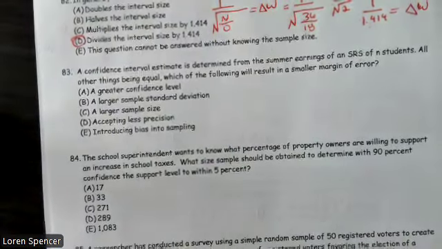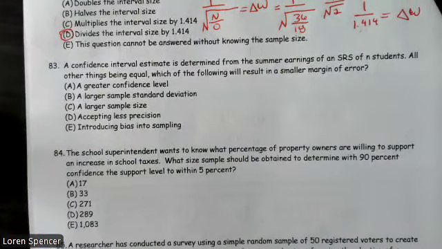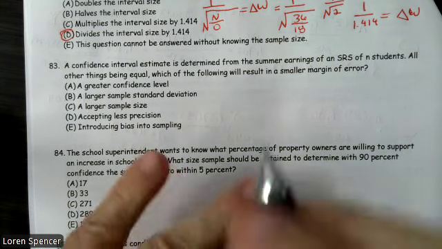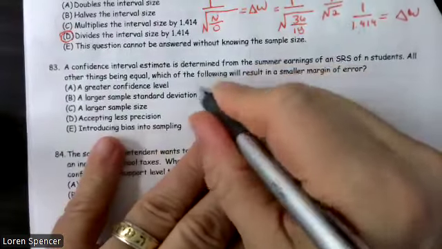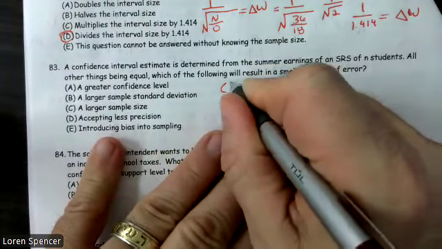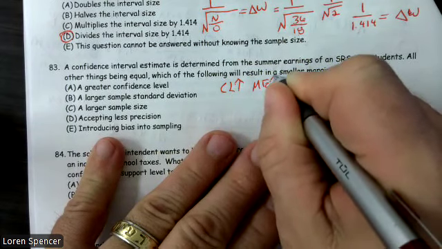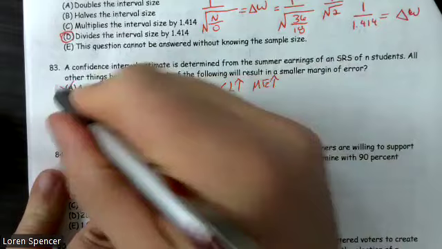A confidence interval estimate is determined from the summer earnings of a simple random sample of n students. All other things being equal, which of the following will result in a smaller margin of error? Okay, so first one, confidence level. As confidence level goes up, ME goes up. So that won't work.